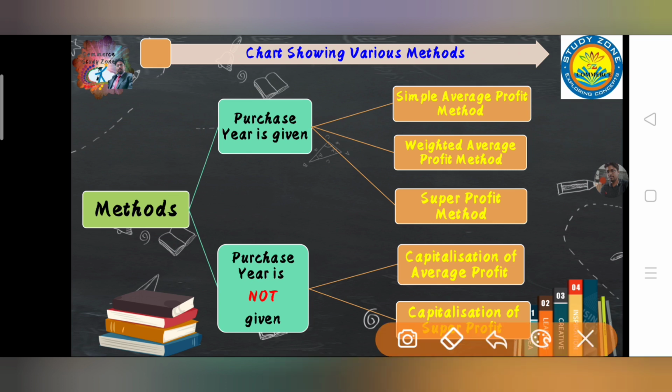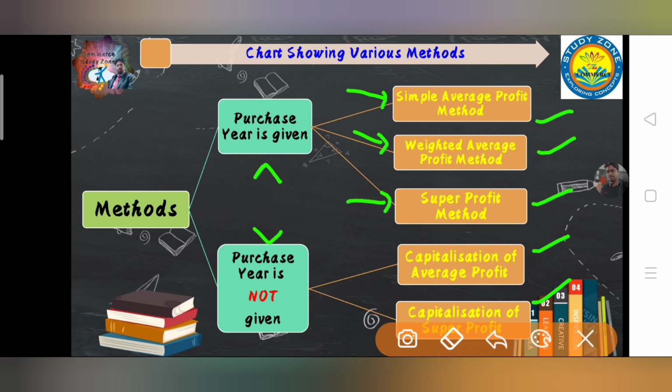So I have divided all 5 methods which you have gone through in the earlier section into 2 categories. First, purchase year is given, and second, purchase year is not given. Whenever purchase year is given, you have to value the goodwill by either the simple average profit method, weighted average profit method, or super profit method.